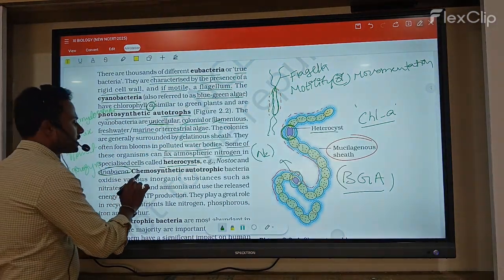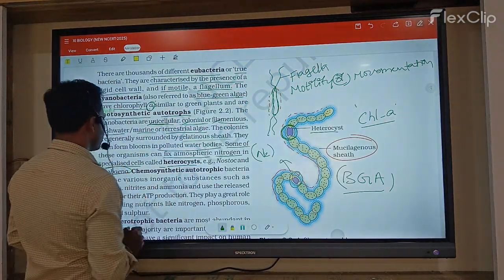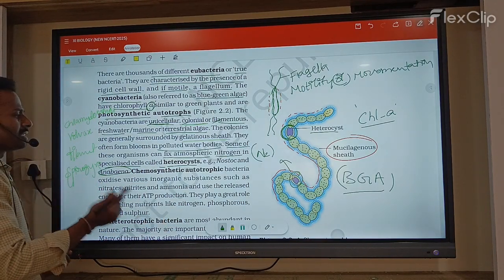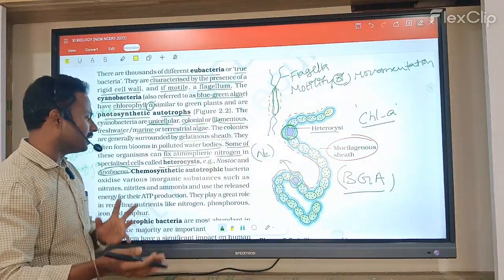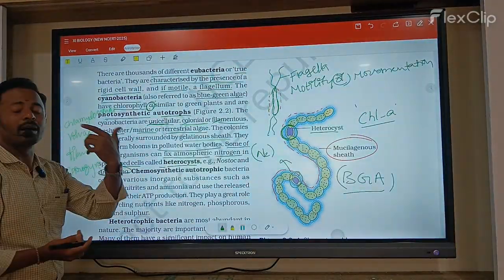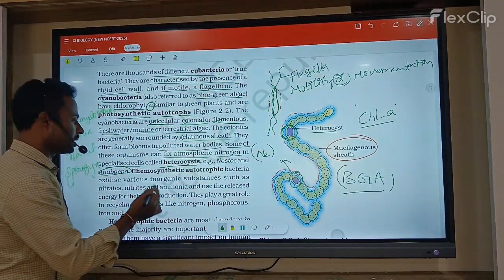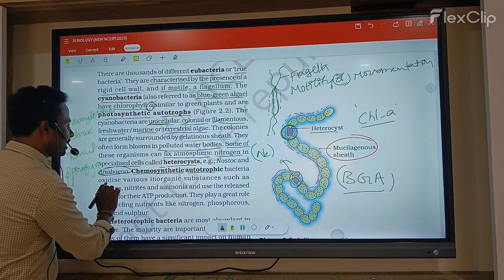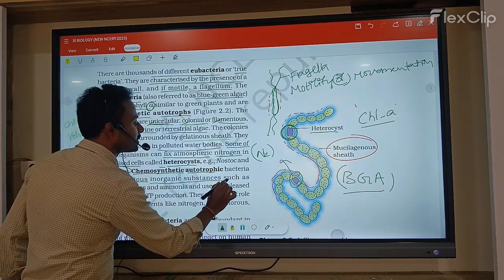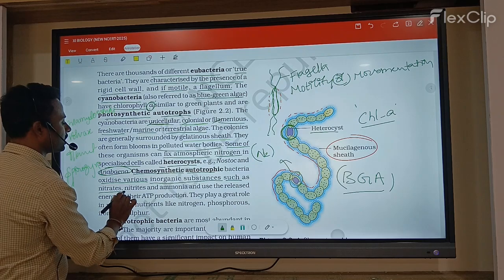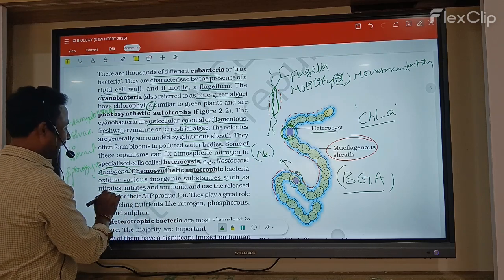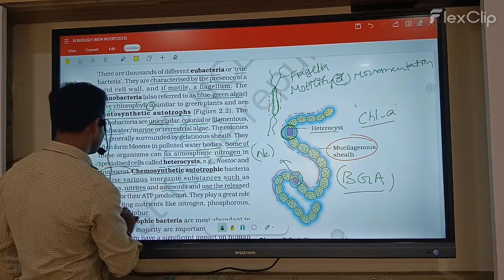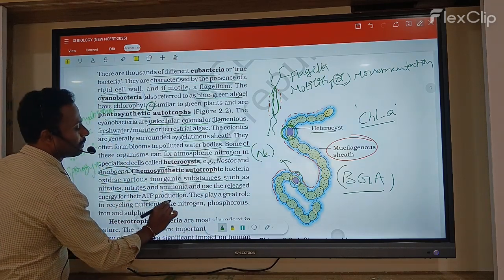Next, the chemosynthetic autotrophic bacteria. What are chemosynthetic autotrophic bacteria? Some bacteria oxidize inorganic substances for their food. Chemosynthetic autotrophic bacteria oxidize various inorganic substances such as nitrates, nitrites and ammonia, and they release energy for their ATP production.